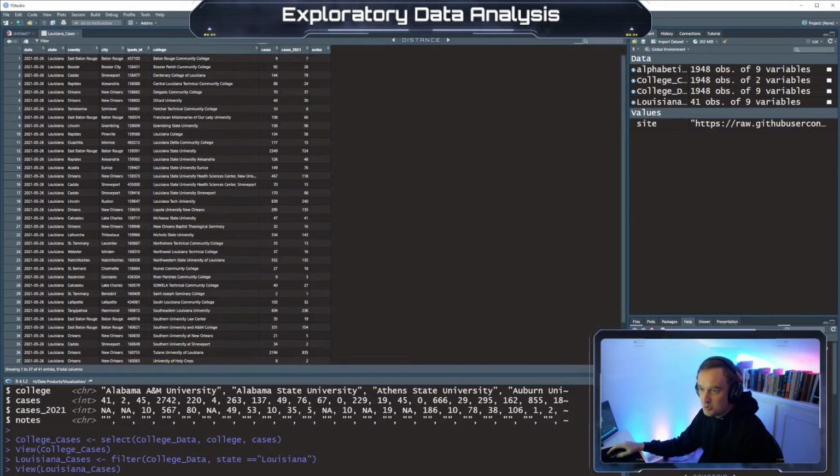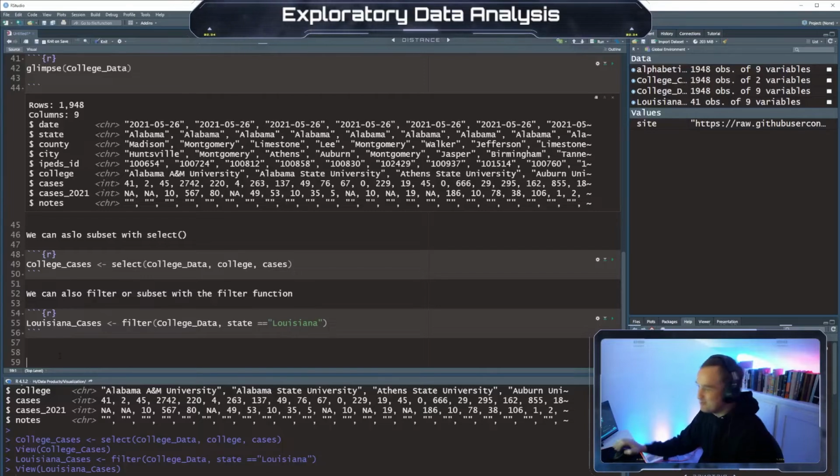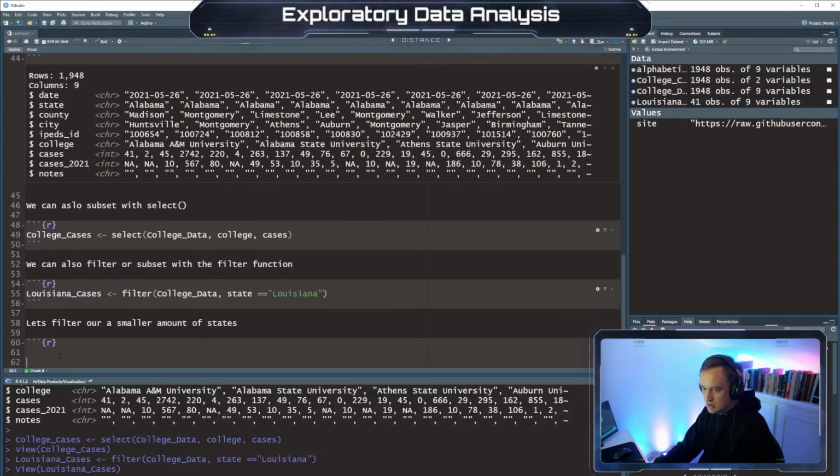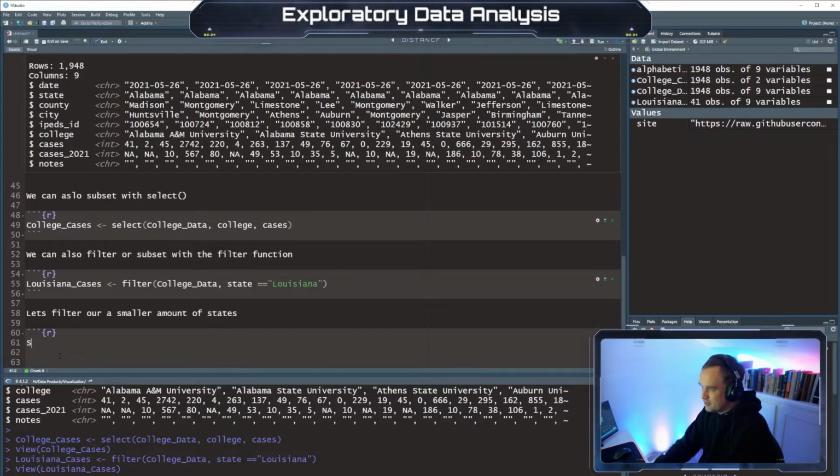Yeah, so let's keep working. And so we're not going to use this whole data set. Smaller amount of states. So we're just going to call them South cases. And we're going to say filter college data state equals Louisiana.